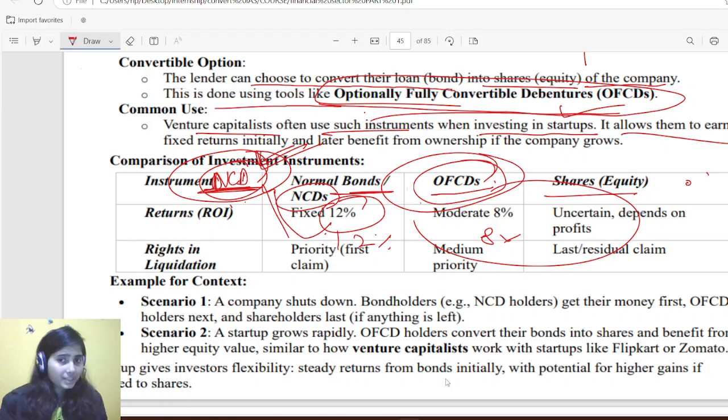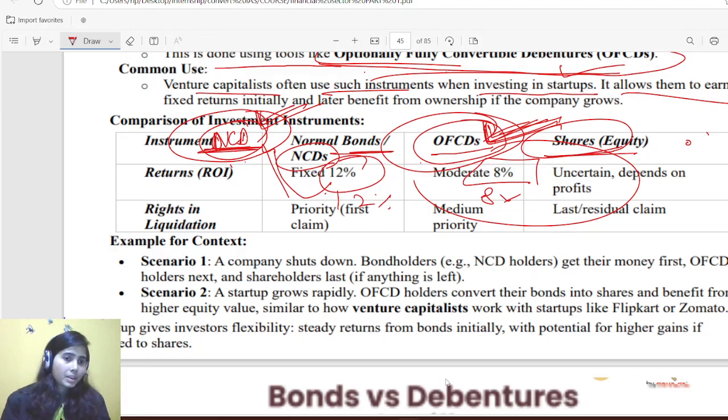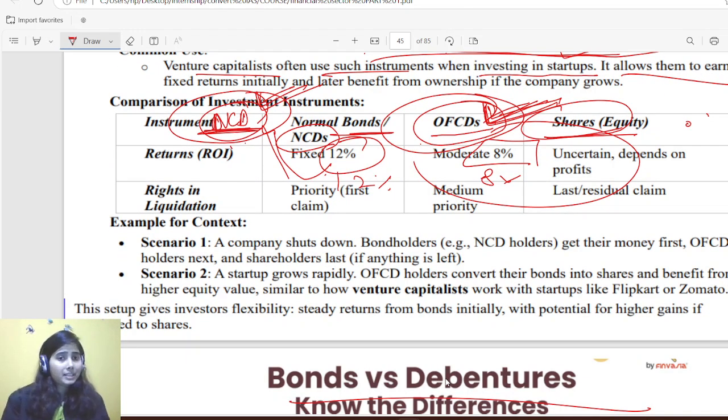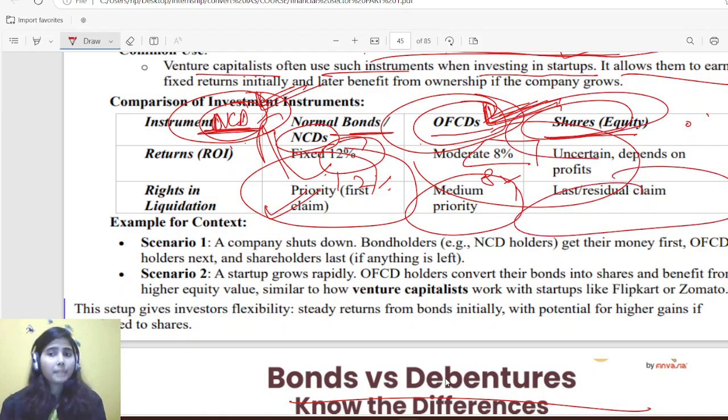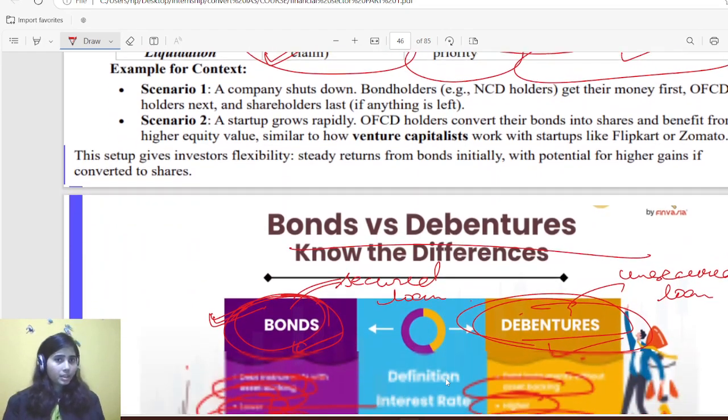Okay. But OFCD is not that risky, because if the company is growing, they can convert it into shares as well. Okay. So they have a high potential to earn from that company. So they are offering a lesser interest rate, and with shares, if there is profit, they will get a share. Okay. Then, they have a medium priority, and then the shareholder will have the last or residual claim. Okay.